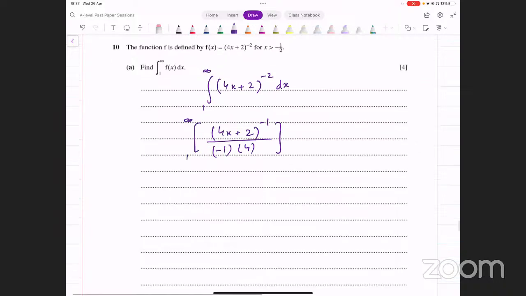Let's simplify this first of all before you do any of that. So you have minus 4 in the denominator, minus सब साइड पे लिख लें, and then you can say minus 1 over, ये भी negative power है, इसको मैं denominator में लेकर जा रहा हूँ, becomes minus 1 over 4 into (4x plus 2). Okay, this is what it turns out to be. Limits are from 1 to infinity.